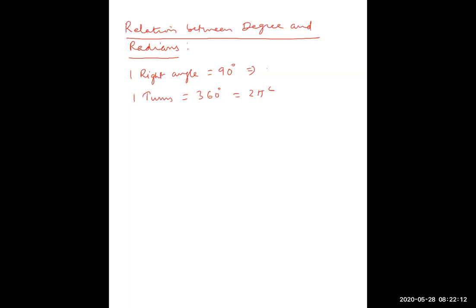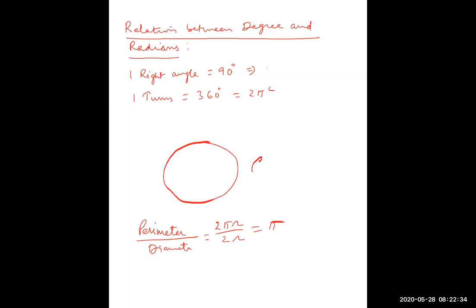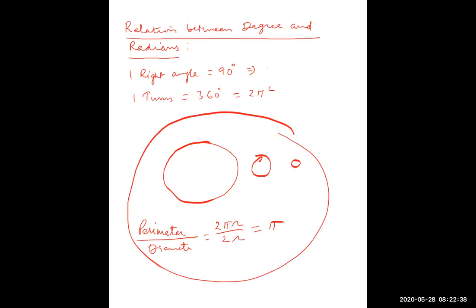So if you find the ratio of perimeter of circle, circumference by diameter. So I think everybody knows what is the circumference of circle. 2 pi r upon 2r is equal to pi. So they made different types of circles, big circle, small circle, very small circle, very big circle like this. And for all those, they measured perimeter, length of perimeter, circumference.